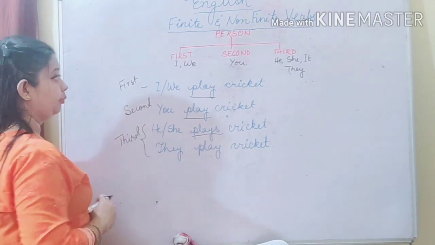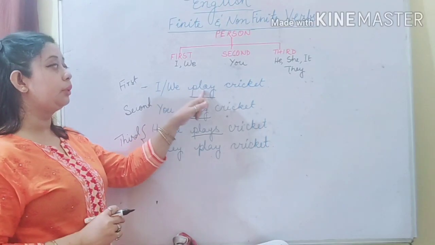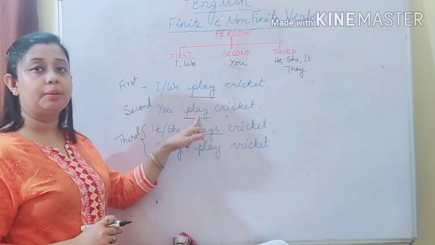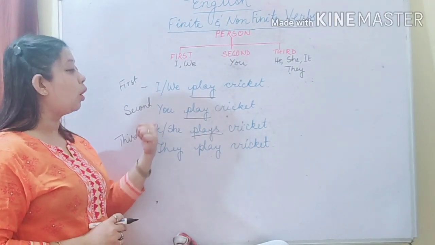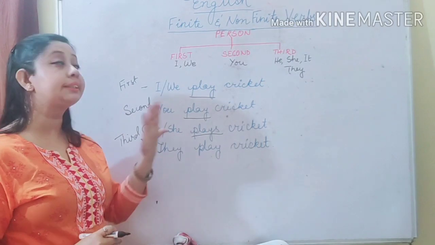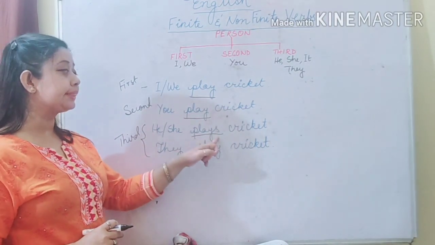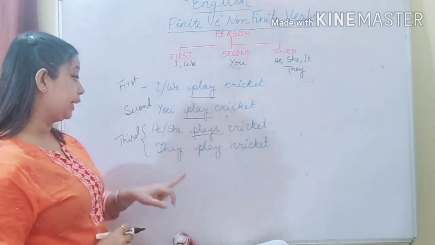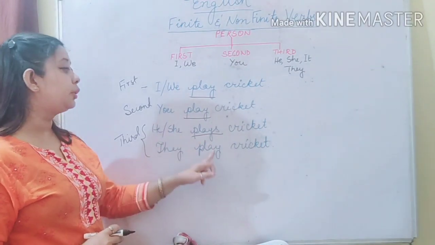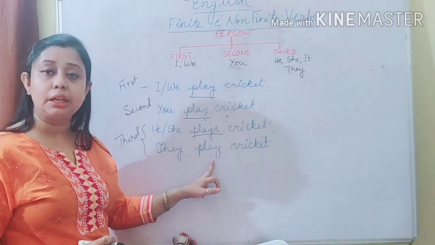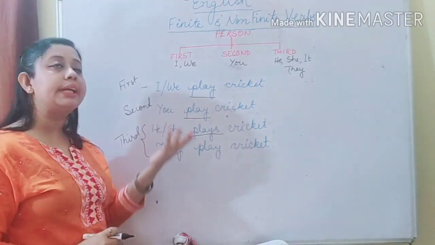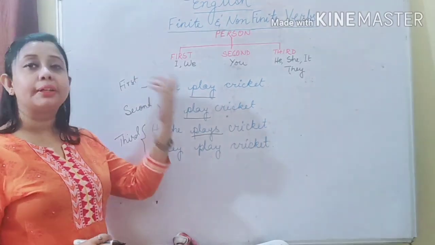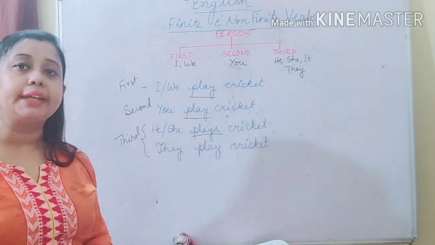So we now see a change. When I write I or we, I use the verb play. Again, when I am using you, then also I am using the verb play. But when I am writing he or she, when I am using third person singular, then I am using an S with the verb. But again, when I am using third person plural, then I don't need to use any S with the verb. So we can see that with the change of person, the verb also changes. So this is how the person influences the finite verb.